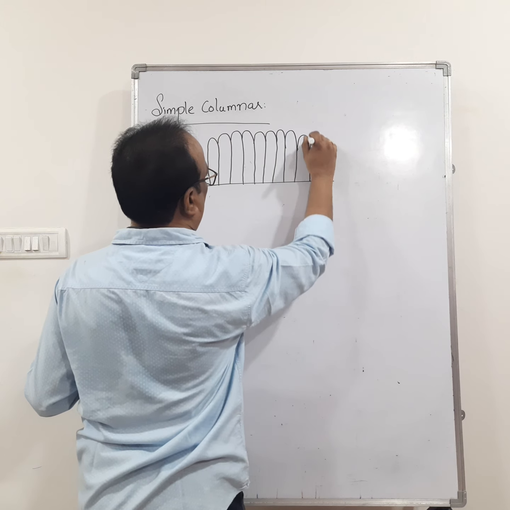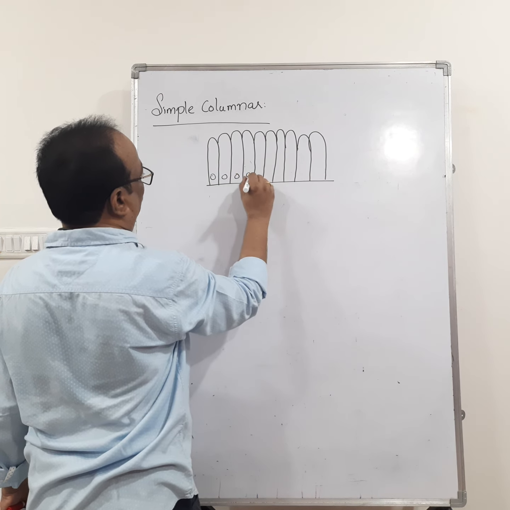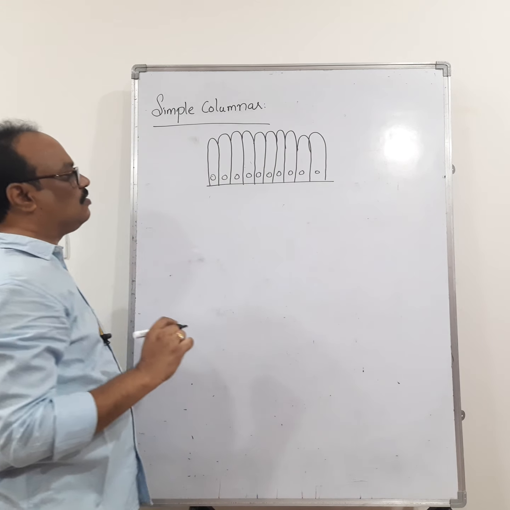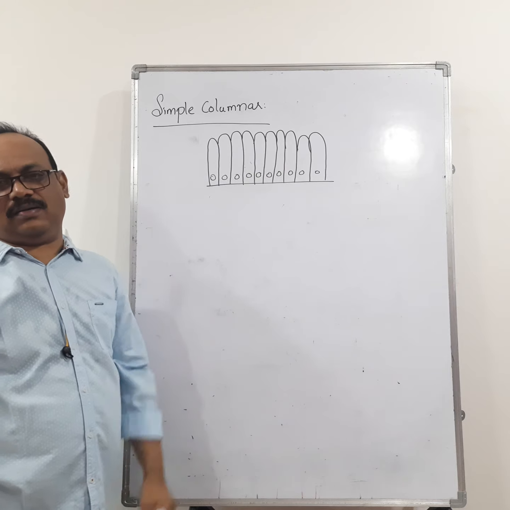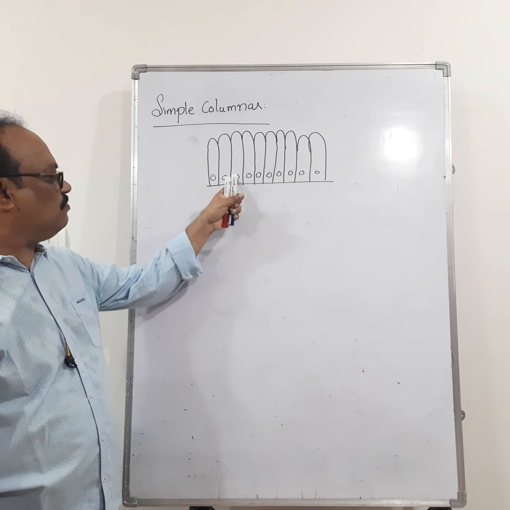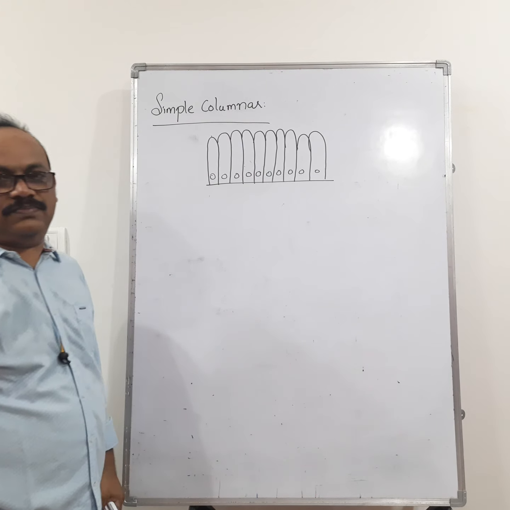The nucleus is oval in shape and present at the base of the cell. So this is the base of the cell, and this is the apex of the cell.